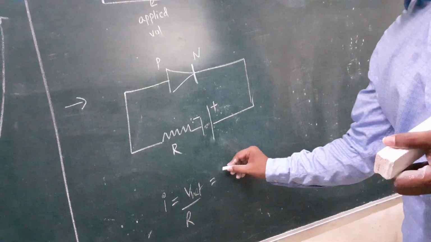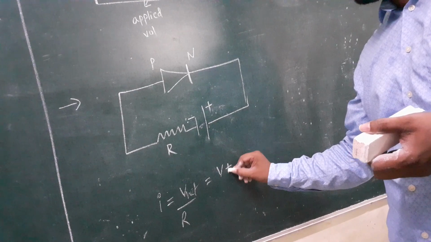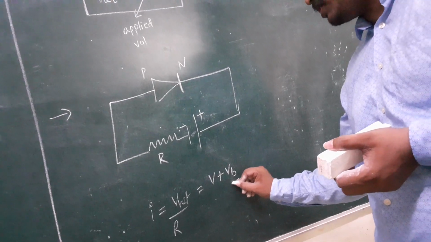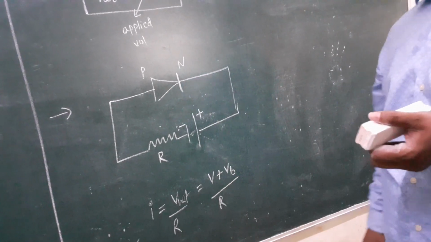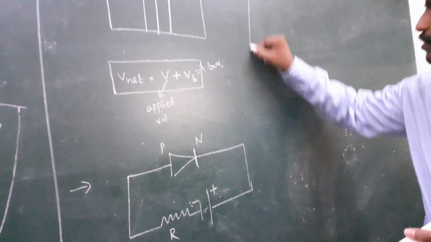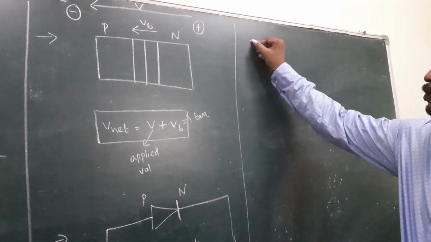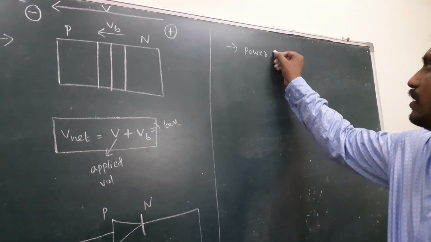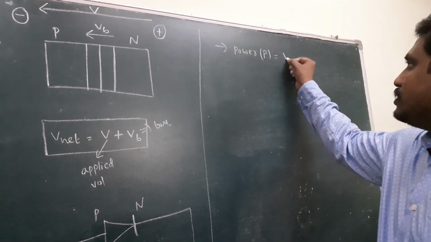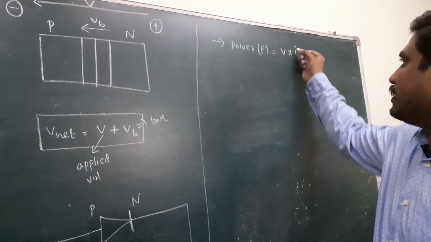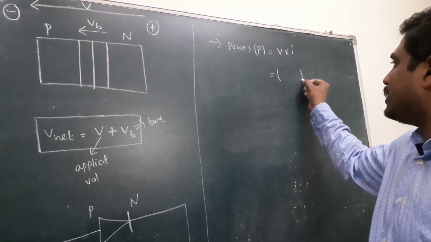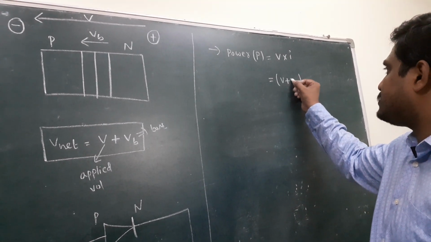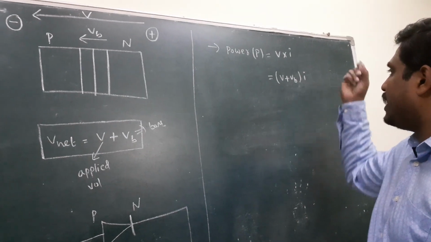In the reverse bias, V net is the applied voltage plus the barrier voltage, divided by R. Next, I discuss the power developed in the circuit. In electricity, what is the power formula? Power is voltage into current. What is the voltage in the reverse bias? It is V plus VB, into I.